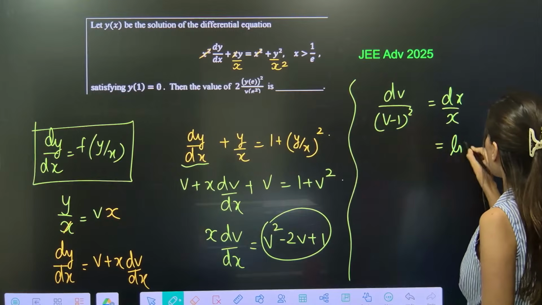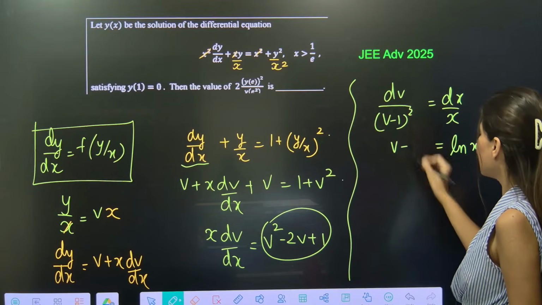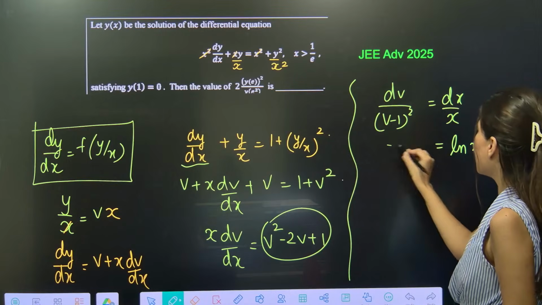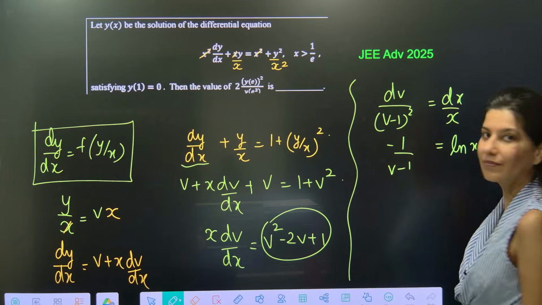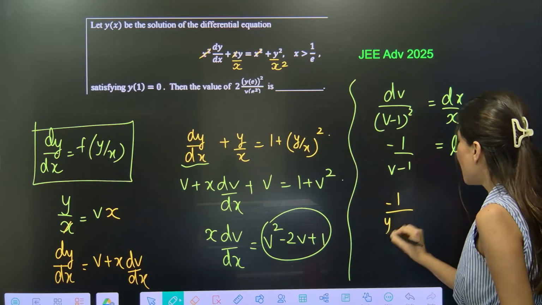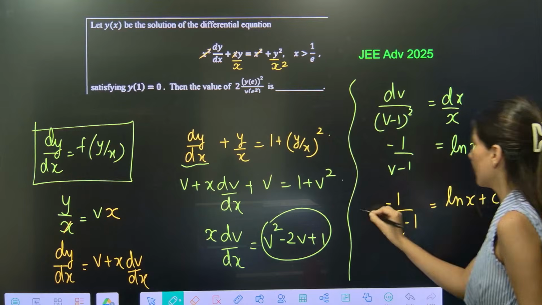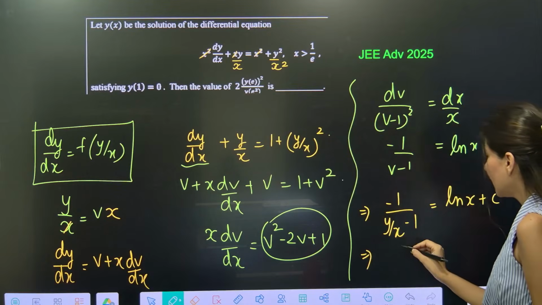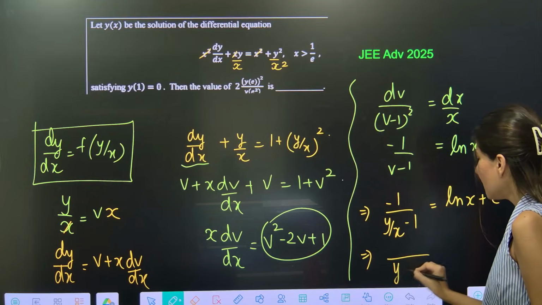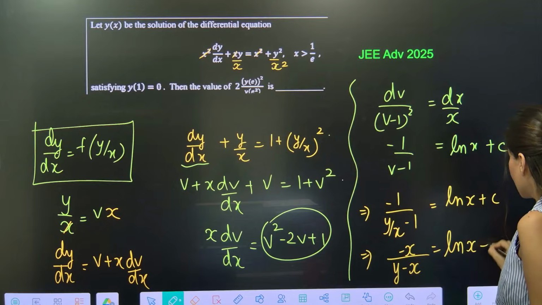So this is log of x plus constant, and this is minus 1 upon v minus 1. Now replace v: minus 1 upon y by x minus 1 is equal to ln x plus c. So this is x upon y minus x, equal to ln x plus c.